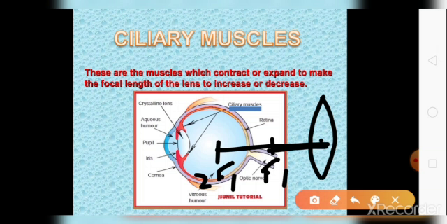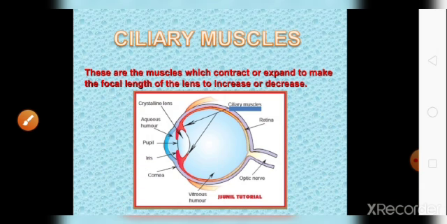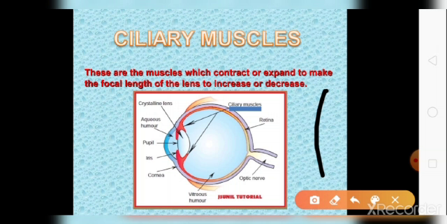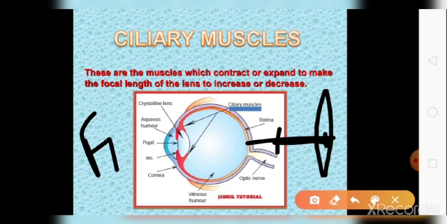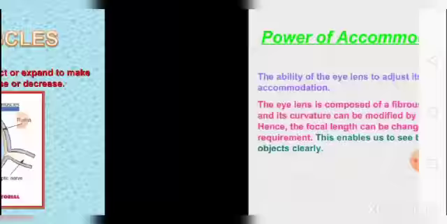When the lens becomes thick, the focal length will decrease, and if it becomes thin, the lens is thinning here. In this you can see that the distance between the optical center and the focus F1 will increase. It means the focal length has now been increased, and in this way you are able to see the nearby objects and the far away objects.